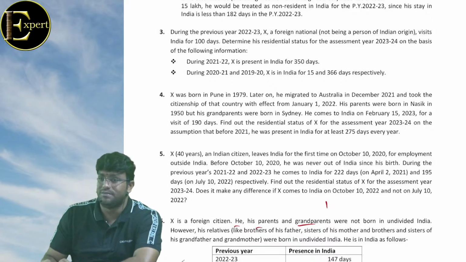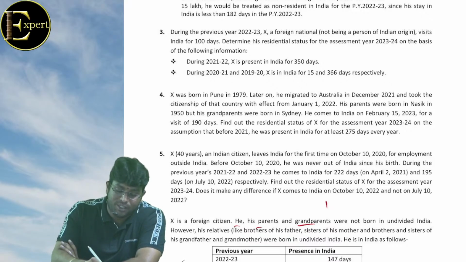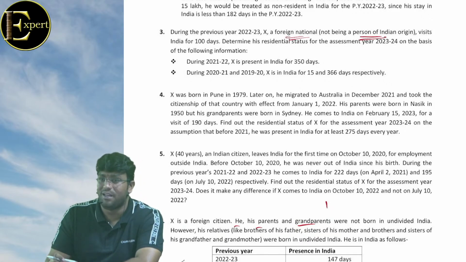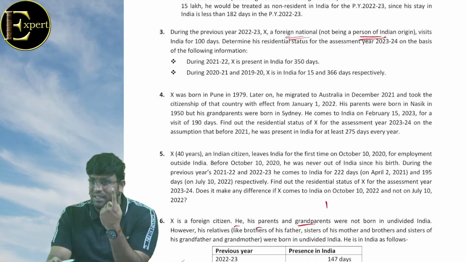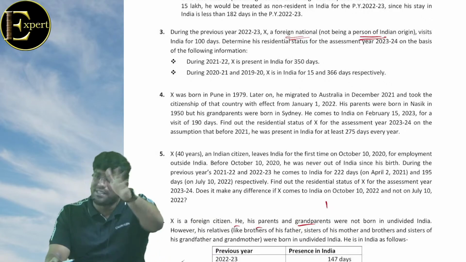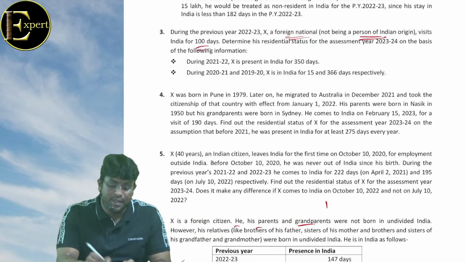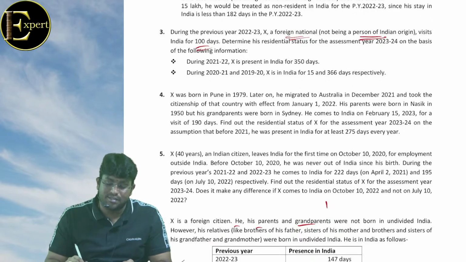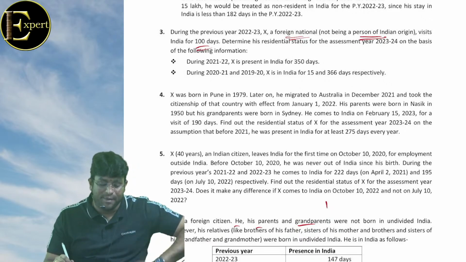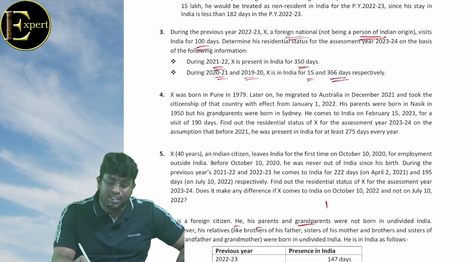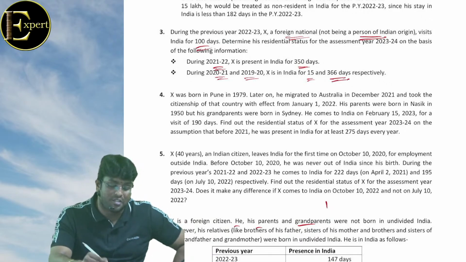X is a foreign national and is not a person of Indian origin. That means what? Special cases will not apply. Special cases में पहले वाला पॉइंट में इंडियन सिटीजन, सेकंड में इंडियन सिटीजन, थर्ड में इंडियन सिटीजन और पर्सन ऑफ इंडियन ऑरिजिन, तीनों स्पेशल केस नहीं आ सकता. He visits India for how many days? 100 days. Determine status for AY 23-24 on following information. 21-22 is therefore 350 days. 20-21 to 19-20, 15 days and 366 days. बोलो क्या है इसका स्टेटस?